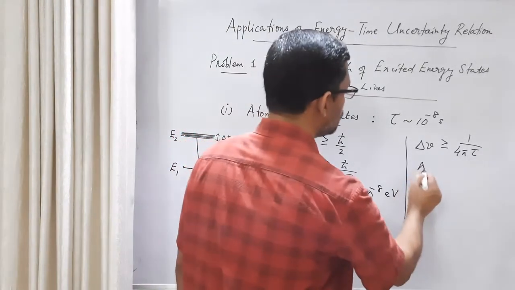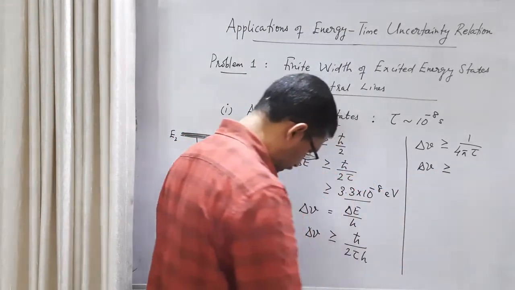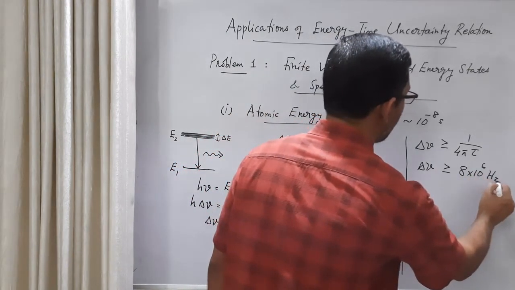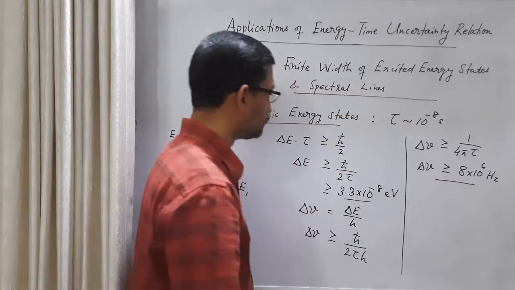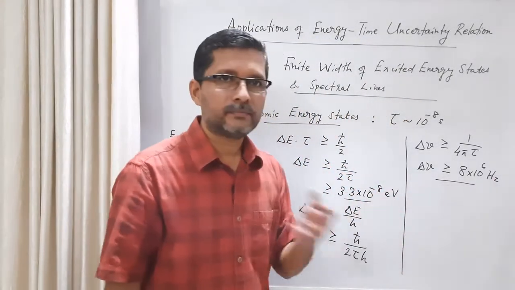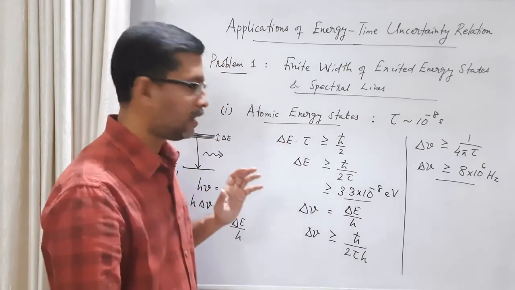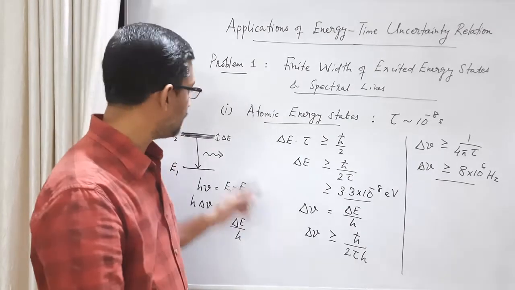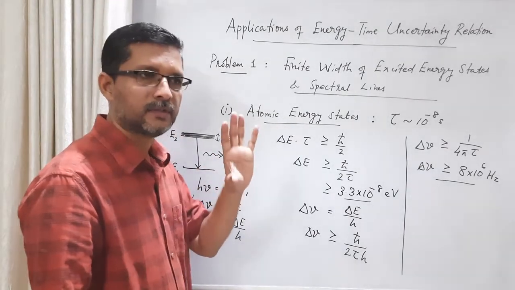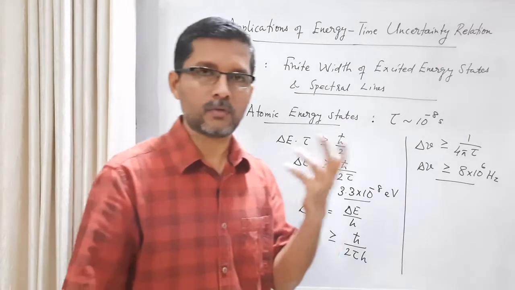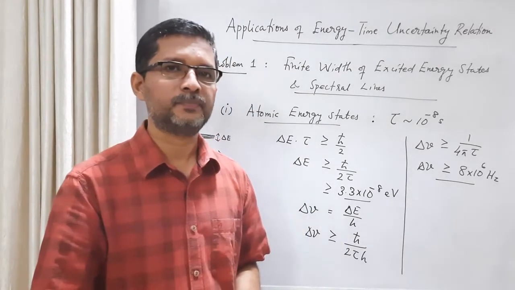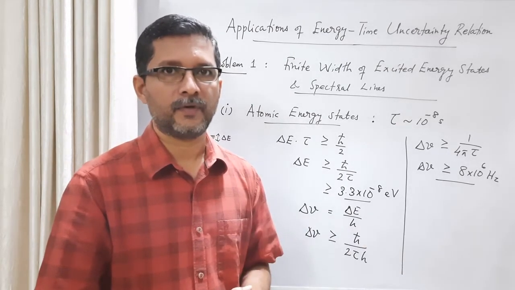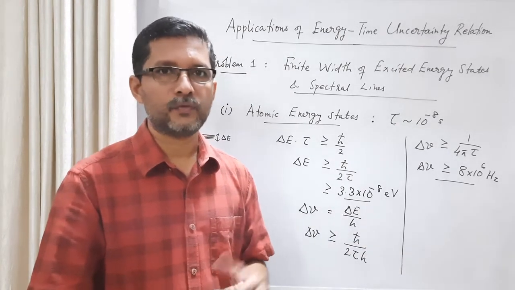If we substitute these values, we get 8 into 10 raised to 6 hertz. For transitions in atomic energy levels, usually if it is valence states, the outermost energy states of an atom, then what you get is visible light, visible wavelength, or UV, infrared also.